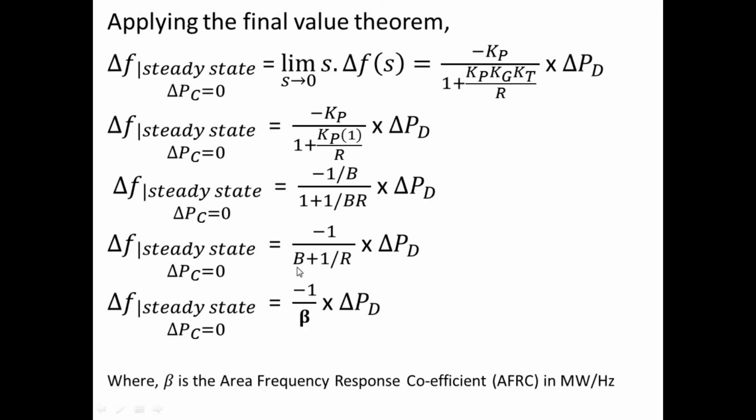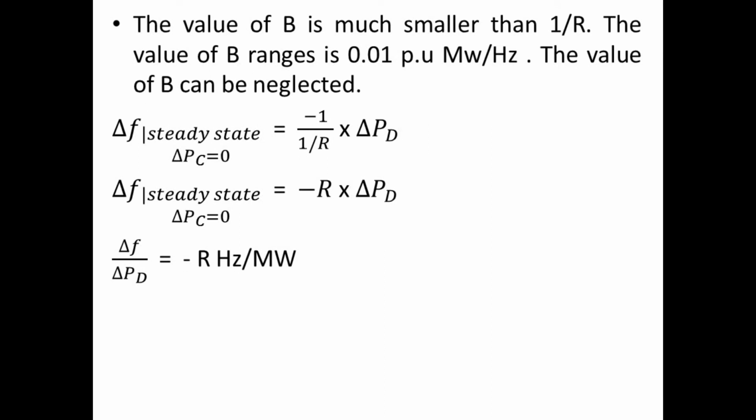Usually the value of the damping coefficient will be very much lesser than the value of speed regulation, so we can neglect this value of B, because we cannot find this value by using any logic, because we cannot predict the variation in load. B is nothing but the change in demand with respect to change in frequency, so we cannot predict the variation in power demand.